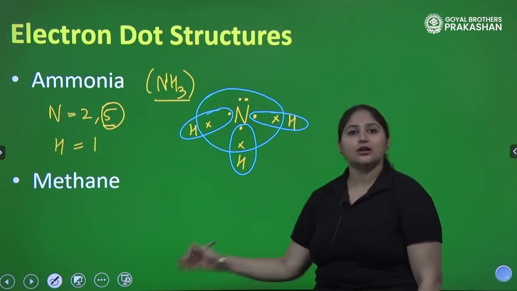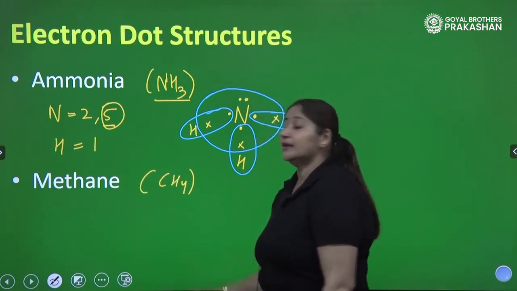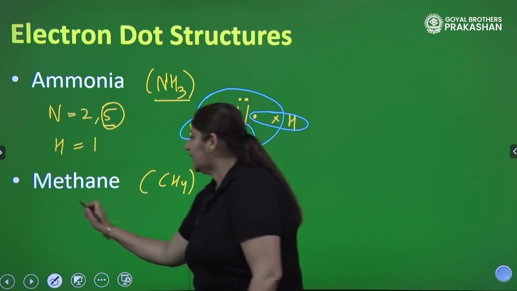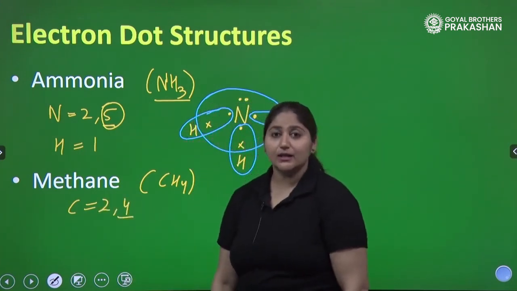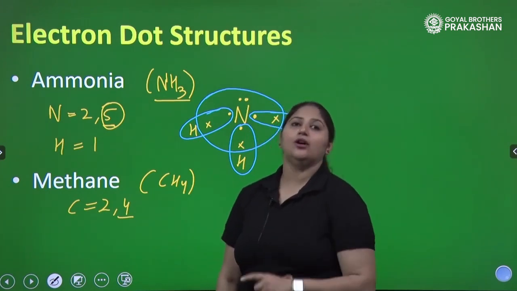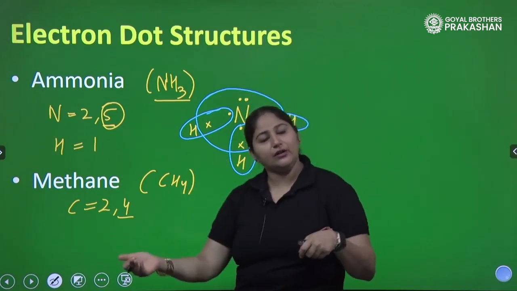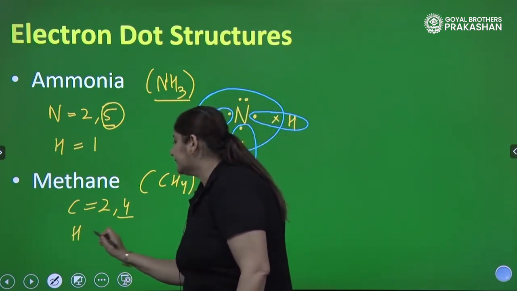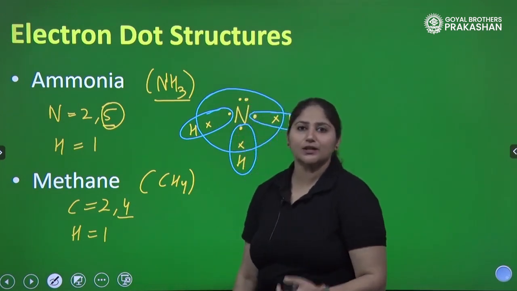Yes. Now, let's talk about methane. Children, methane, the formula is CH4. So, we are talking about carbon now? Yes. So, what is the configuration of carbon? It is 2, 4. See, it has 4 valence electrons. So, do you think all the electrons will participate in making bond? Yes. Why? Because carbon needs 4 more electrons. So, it should share 4 electrons in order to get 4 more, right? Now, what about hydrogen? Hydrogen has 1 electron each. So, there will be mutual sharing of electron.